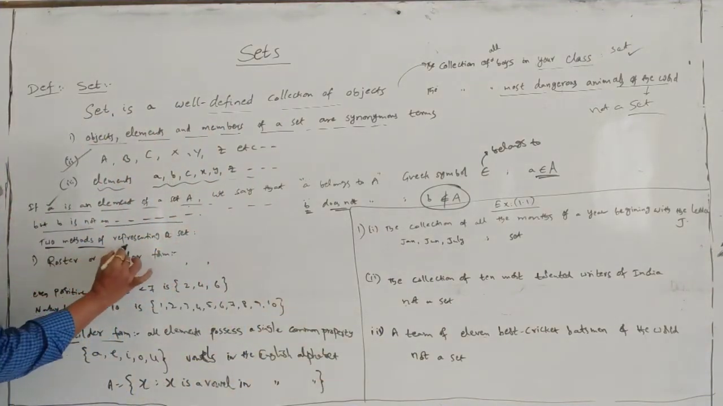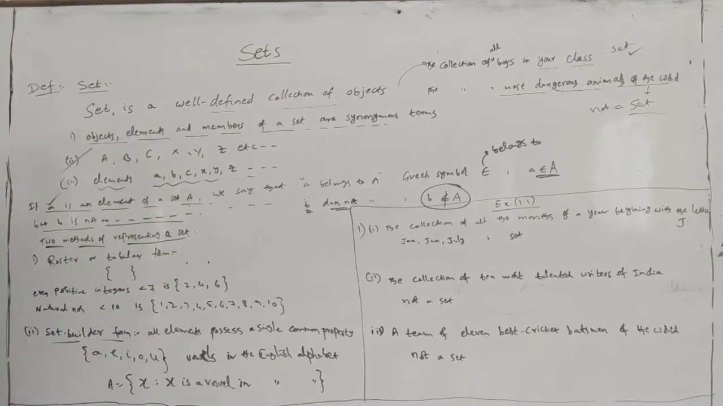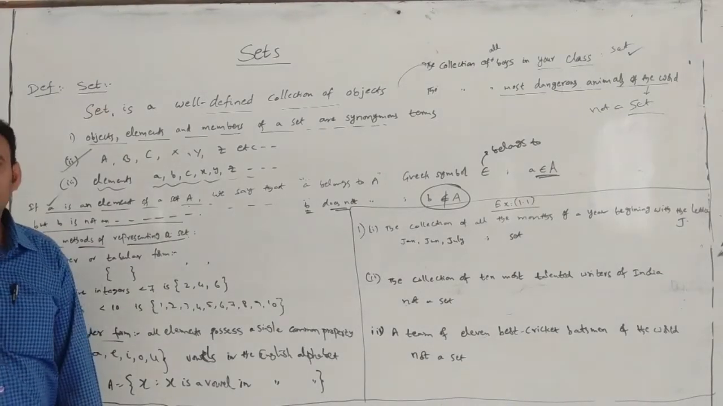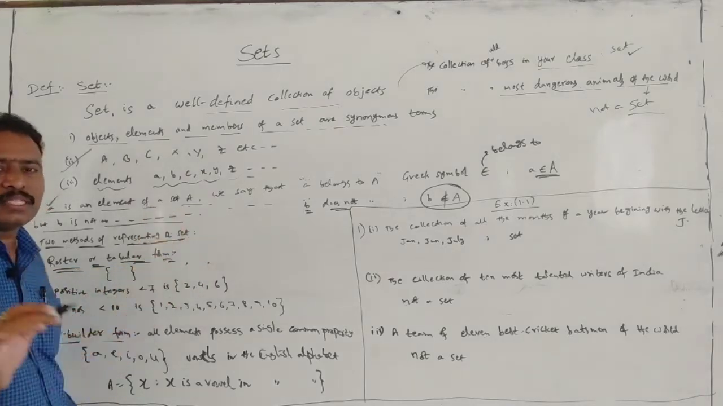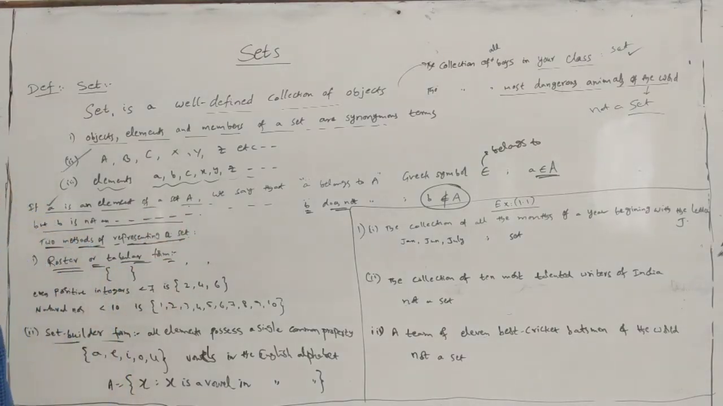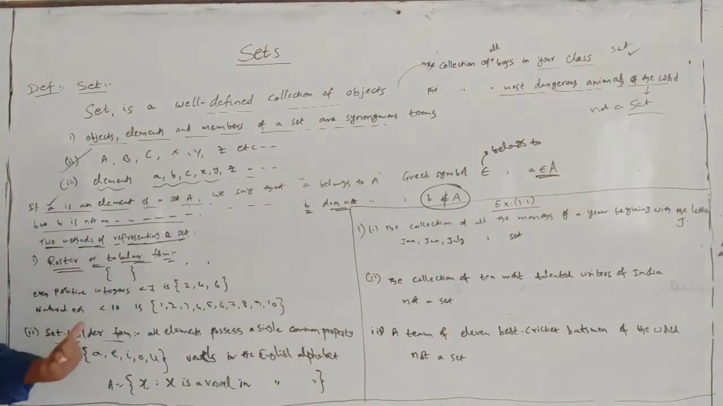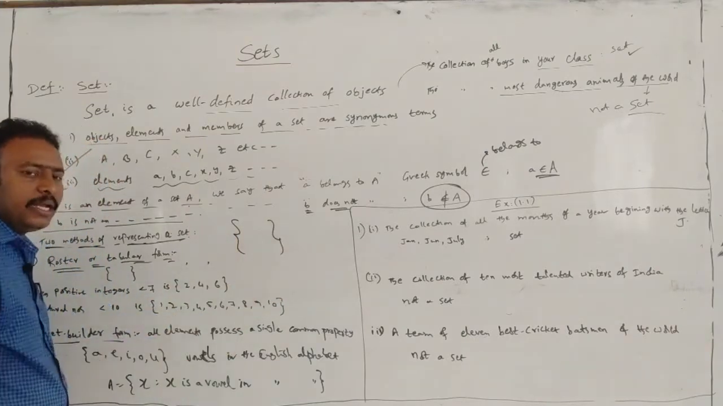Next, the two methods of representation of a set A. First method is roster or tabular form of a set. Roster form or tabular form means how to represent this. In this form, the set is represented by flower brackets.